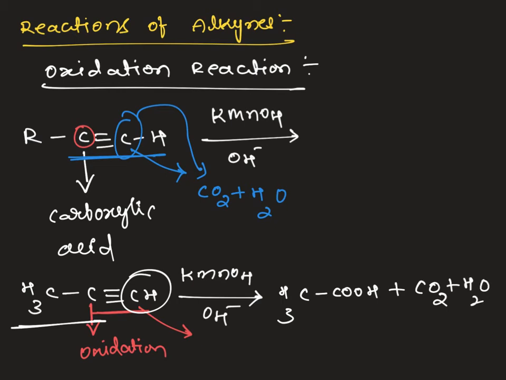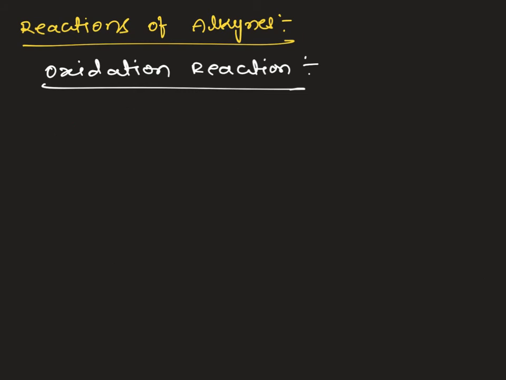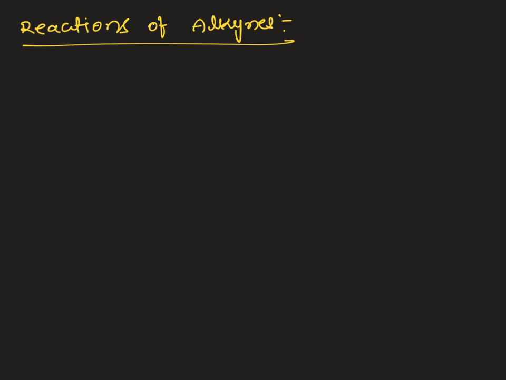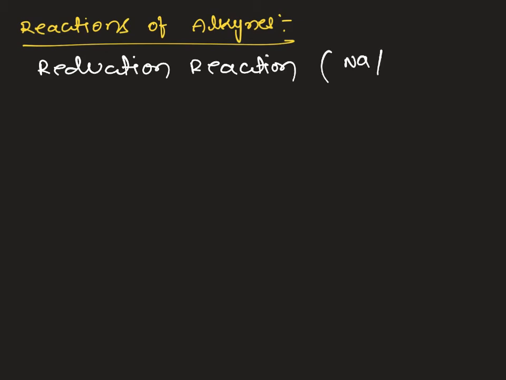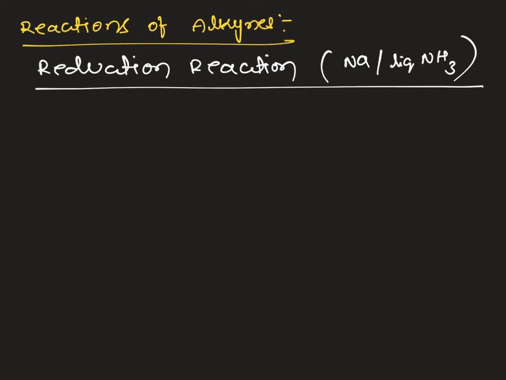So this is the type of oxidation reaction we can see with respect to alkynes in basic environment with KMnO4 as the oxidizing agent. Let's move on to the other reaction, the reduction reaction. The reduction reaction is with sodium in liquid ammonia. Sodium or lithium metal dissolved in ammonia we will take for reduction of alkyne.